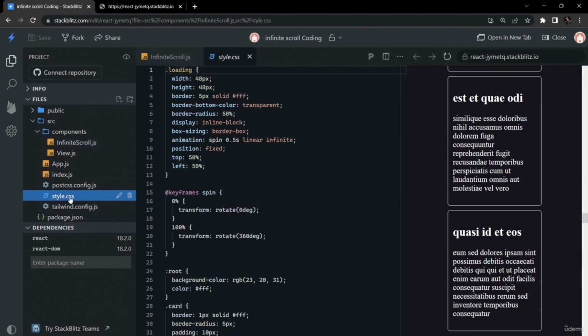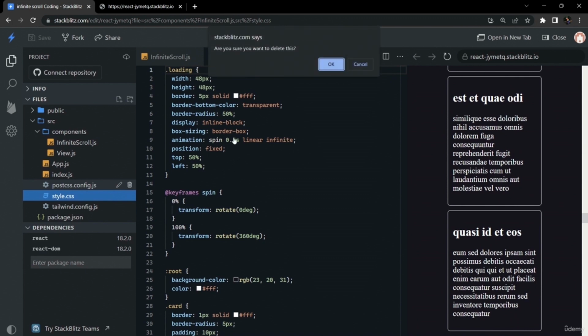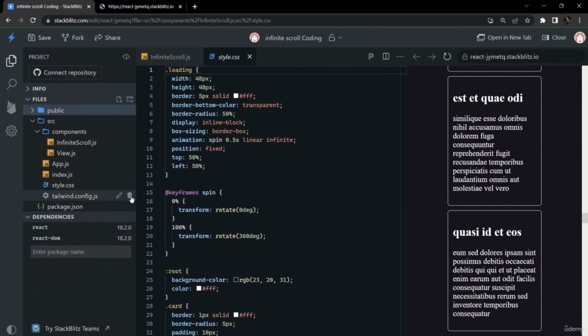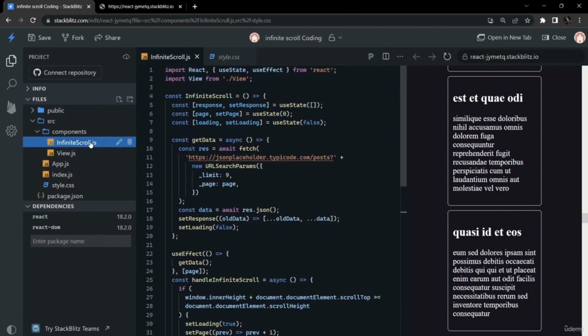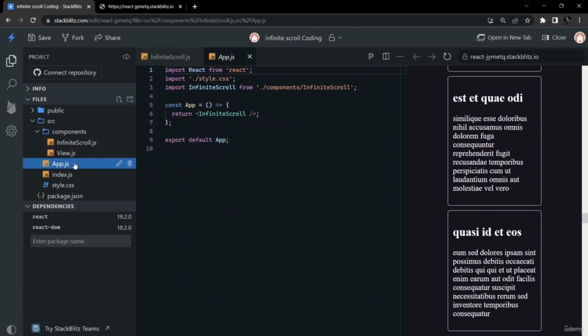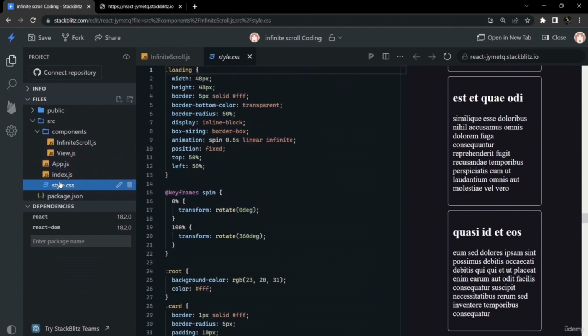This whole project has basic CSS. The PostCSS config is not mandatory, we can remove it. Tailwind also we can remove. In style.css, the loader is very simple.